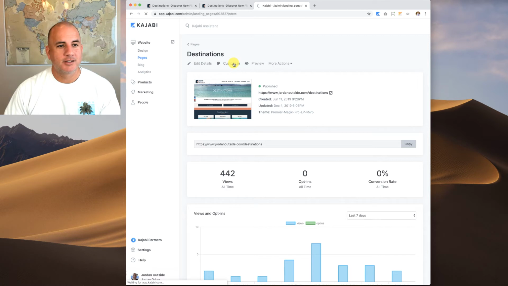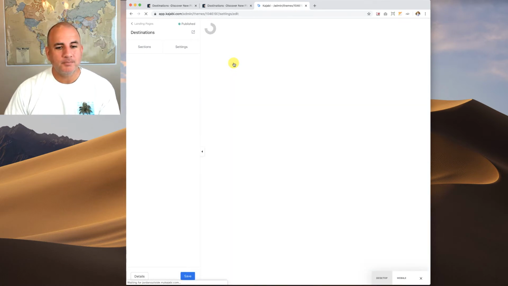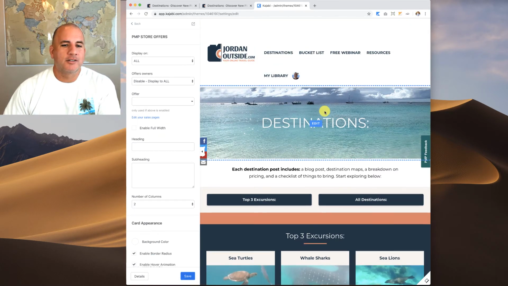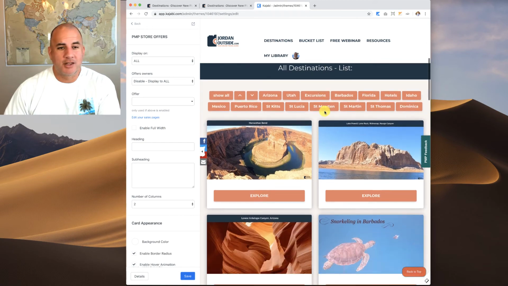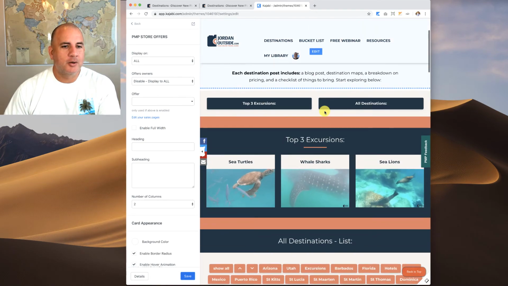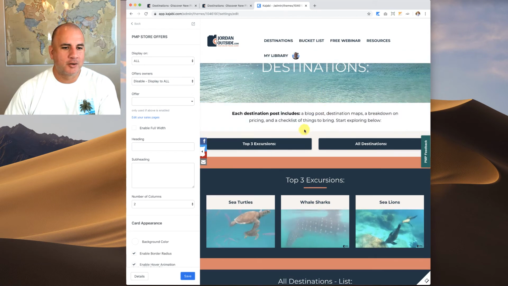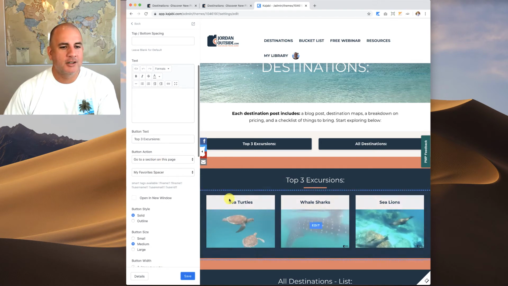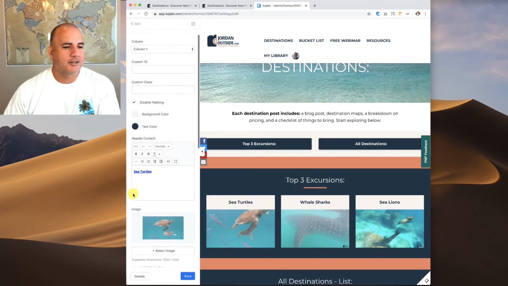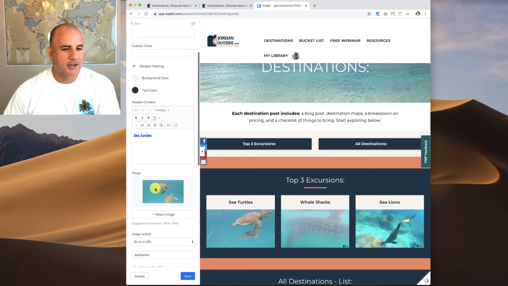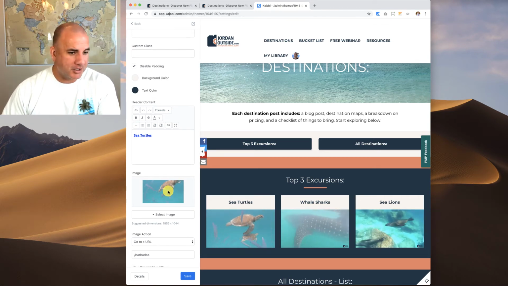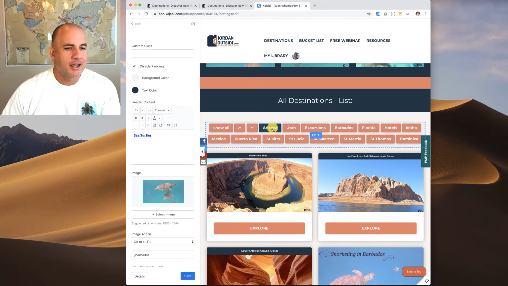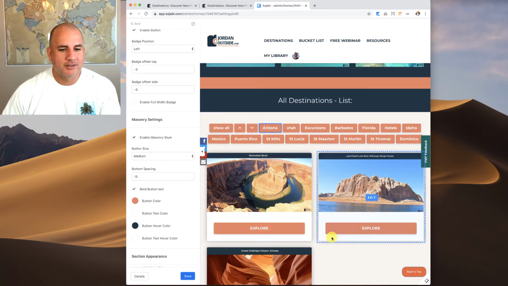So if I click Customize, it's going to pull up a page. It's going to pull up the Destinations page. And then it's going to show all of the same things that that shows on the website, but then it allows me to go into each one and to customize it. So if I wanted to customize this button, I could go to this button, fill in the information. For example, this one right here, you can see that I've got a GIF image that plays this excursion of when I swam with sea turtles. And you can go through and check out all the different settings.